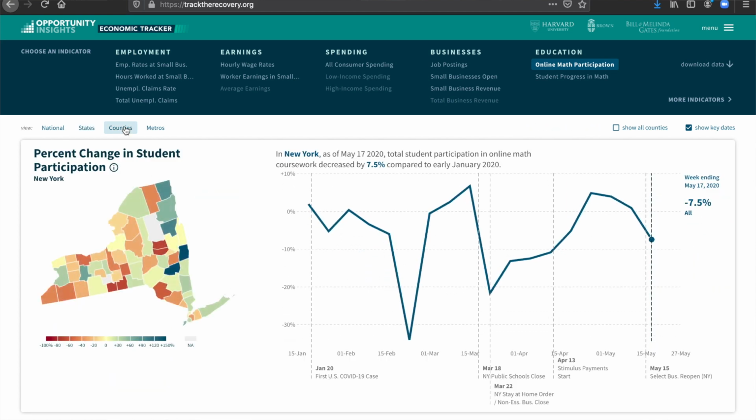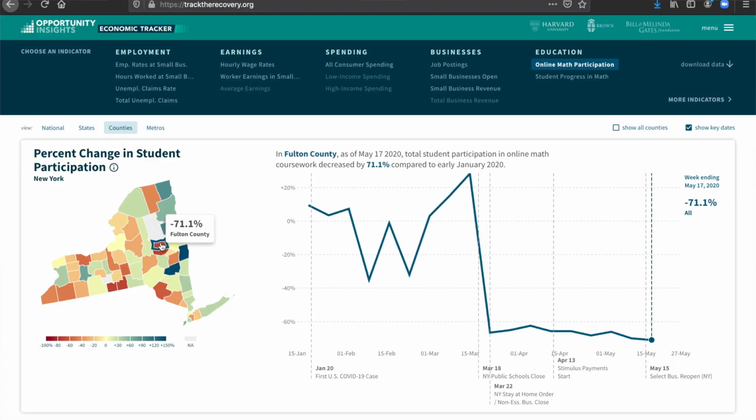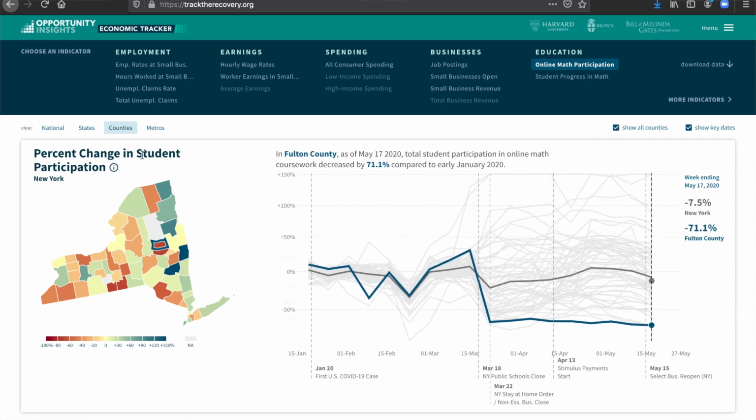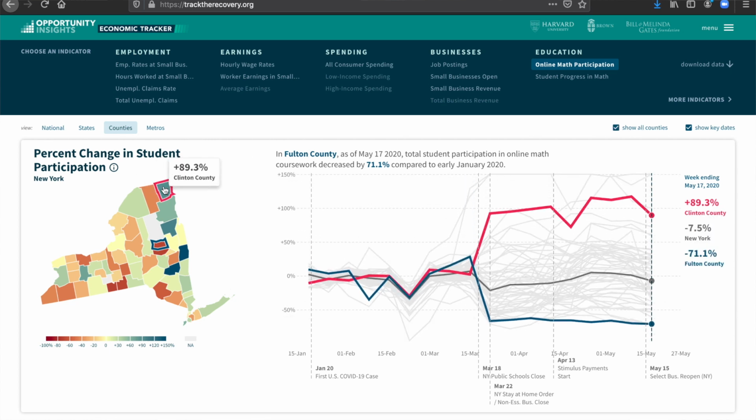When I click on counties within New York, we can see significant variation across the state. Certain districts and counties have seen a very high drop-off, and other places have seen increased engagement. Again, there might be several reasons why we see these different trends, but this can serve as a powerful tool for policymakers to think about how they can target their resources.